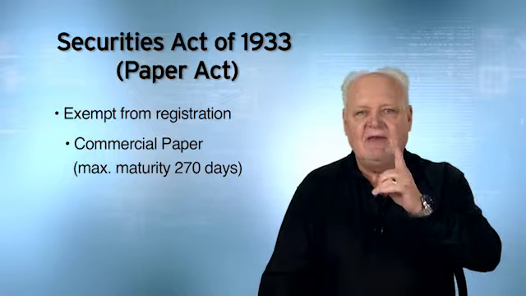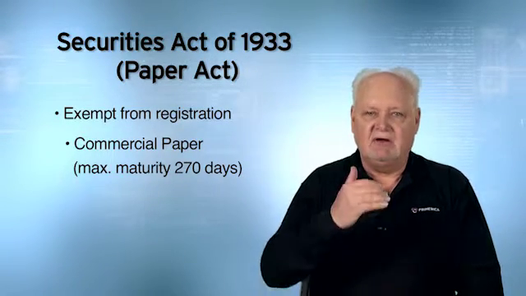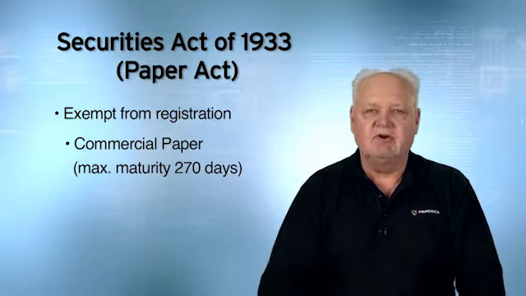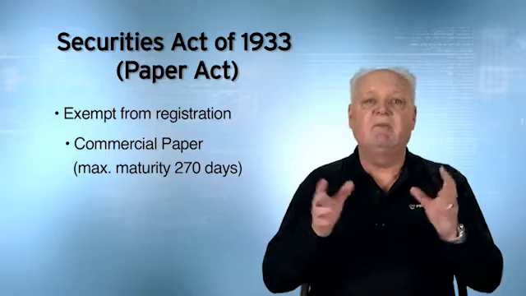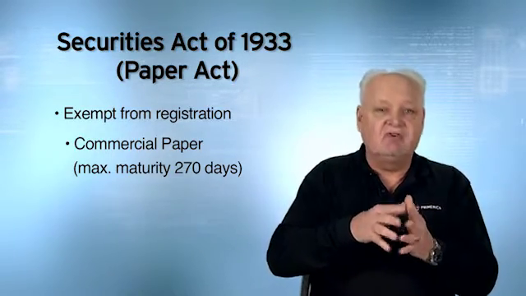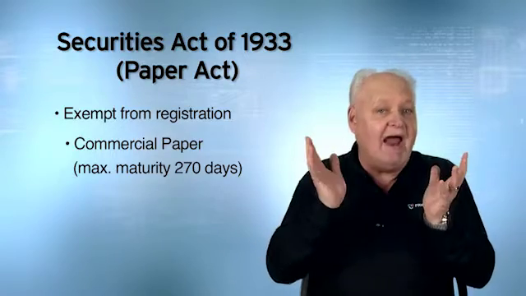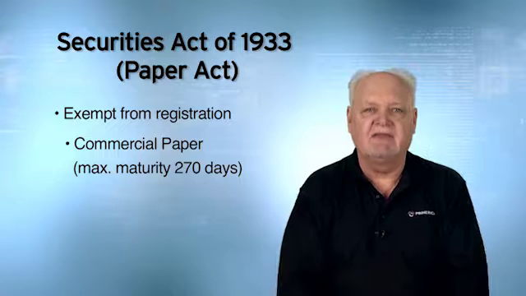Now, we talked about BA and CP when we talked about money market securities, and we talked about the fact that the maximum maturity of those was 270 days. Now, on the test, they might try and trip you up and say commercial paper was issued with a maximum maturity of 280 days. Well, that is not going to be exempt from registration. So be careful of stuff like that.